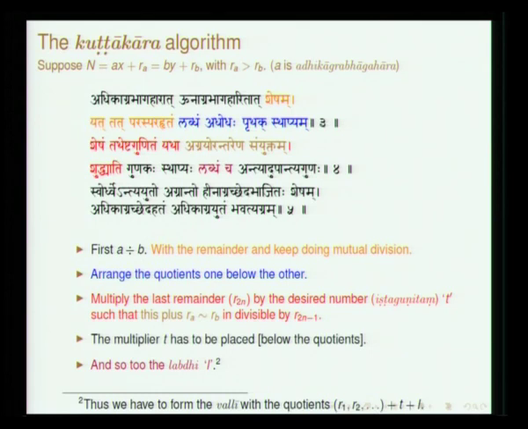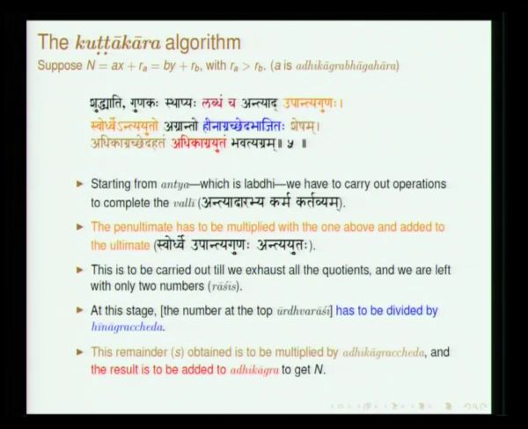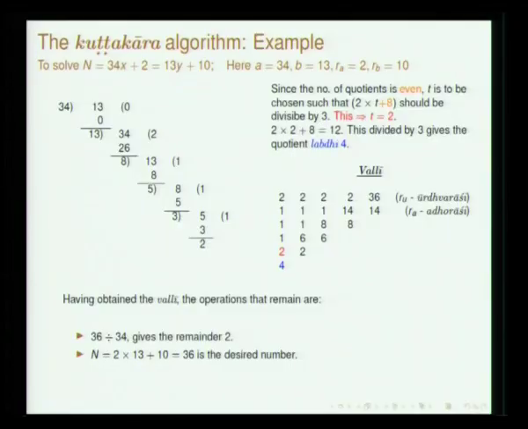Then he says that gunaka, whichever is the multiplier, ishta has to be placed below. Labdhancha means when this is divided, whatever be the quotient, that is called labdhi, that also has to be placed. And then sthapyam upantya gunaha. So having placed this valli one below the other, for instance if you see this problem, 2 1 1 1 2 4, 2 is the ishta and 4 is the labdhi, so 2 1 1 1. These are the quotients and they are placed one below the other.